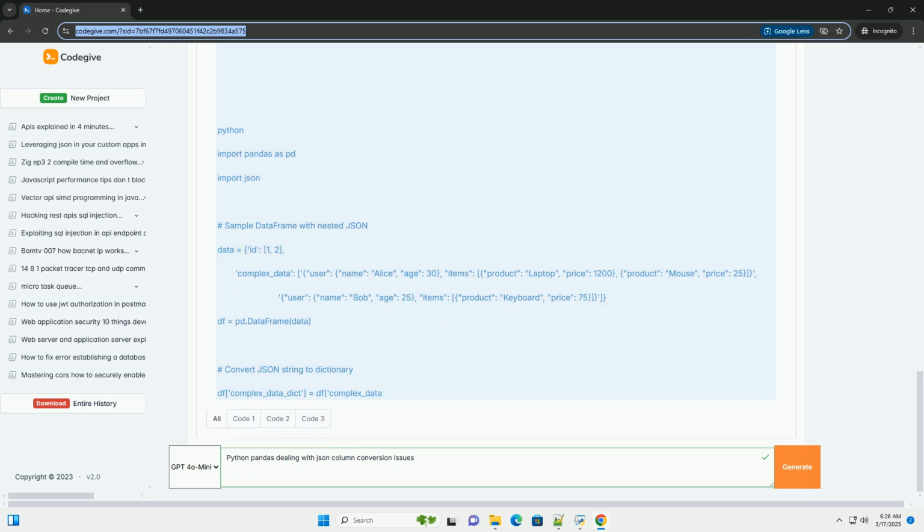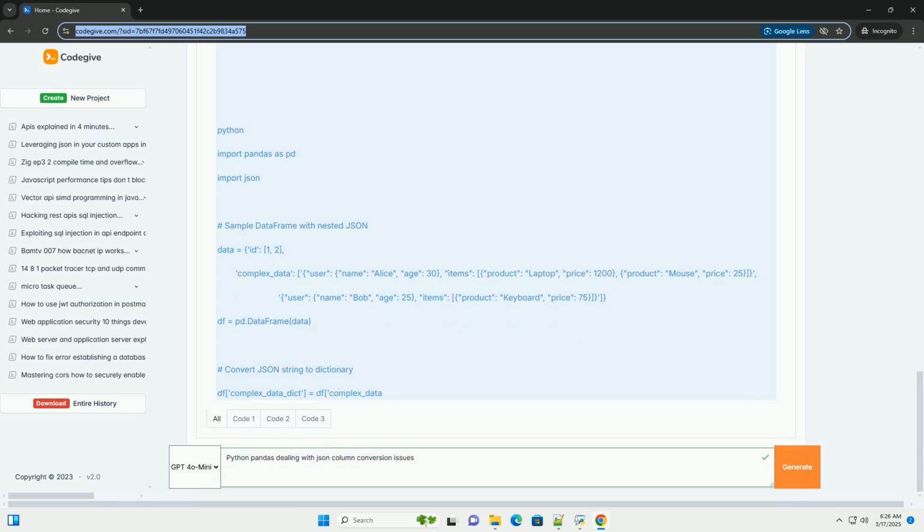4. Handling missing or null values. JSON data often contains missing values, which are represented as null in JSON. Python interprets null as None. Explanation: json.loads(x) if isinstance(x, str) else np.nan. This line is crucial for dealing with potential issues where a row's json_data column might not contain a valid JSON string, for example it might be None or an empty string.